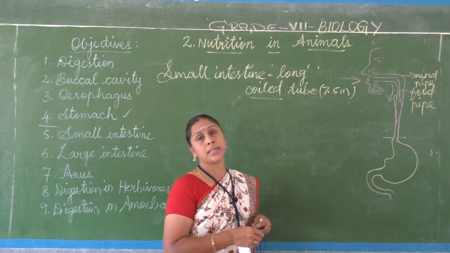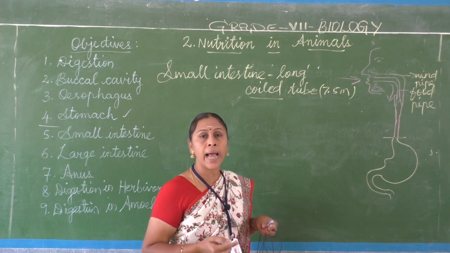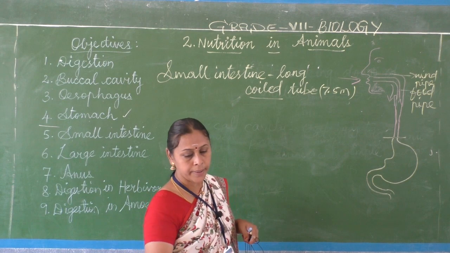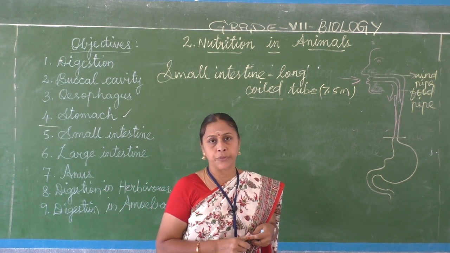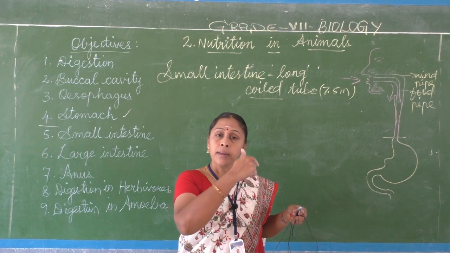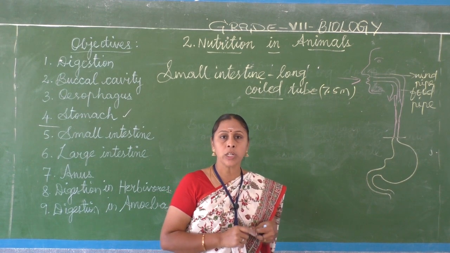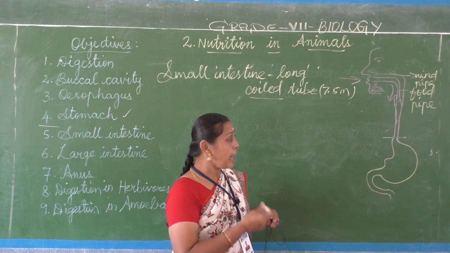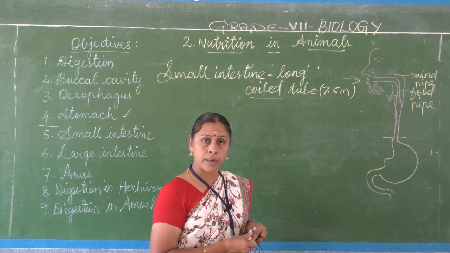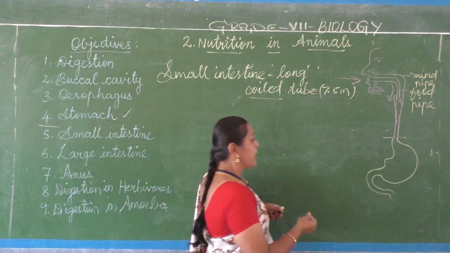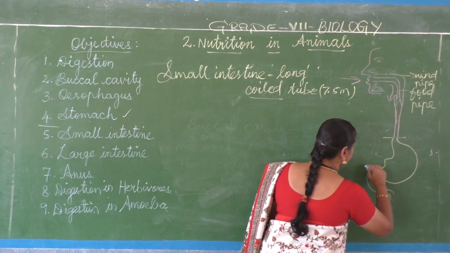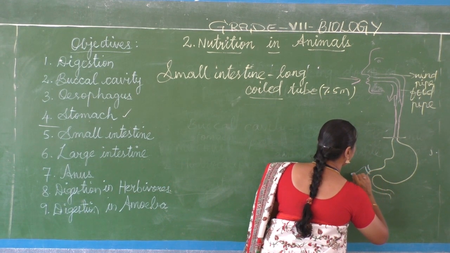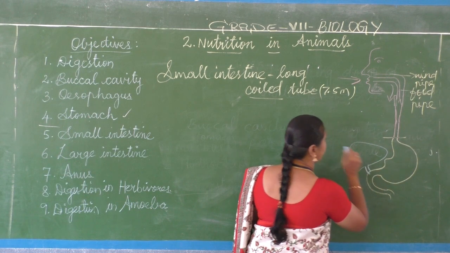And in this small intestine, what happens? Let us see one by one. It also secretes digestive juices, like the stomach. Along with these intestinal juices, there is another organ called the liver, on the right side of the abdomen.